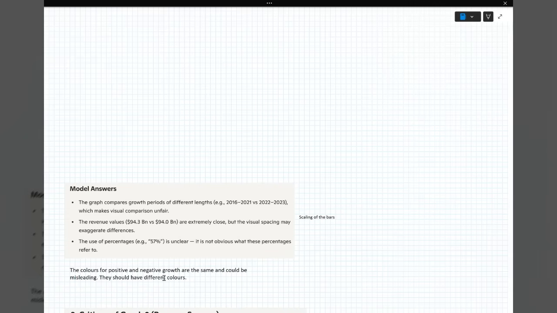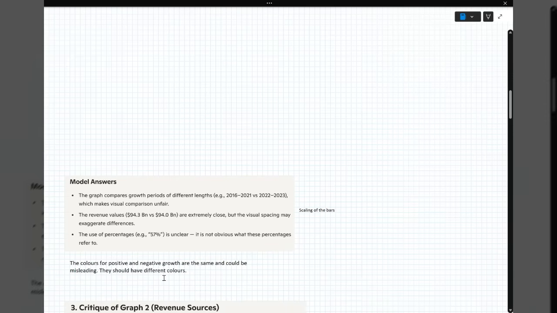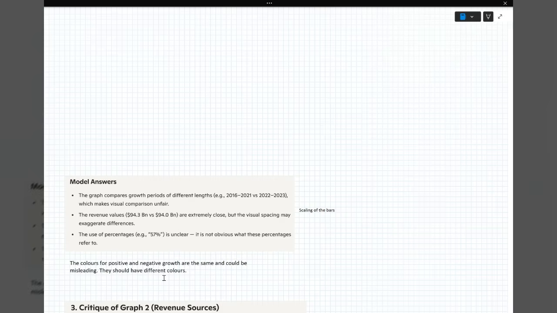And then for me, lastly, the colours for positive and negative growth are the same. So when they had some negative growth for 2022, 2023, I think I'd have preferred to have seen that in red. So doing different colours for growth and then for regression, or negative growth.